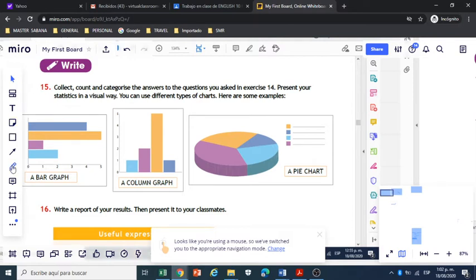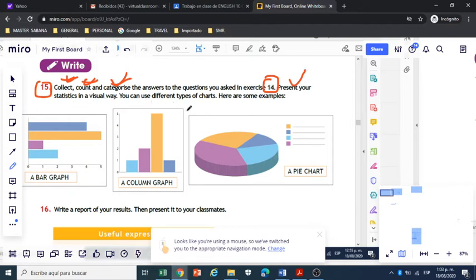Activity 15, collect, count, and categorize the answers to the questions in exercise 14, okay? Collect, count, categorize the answers. Present your statistics in a visual way.